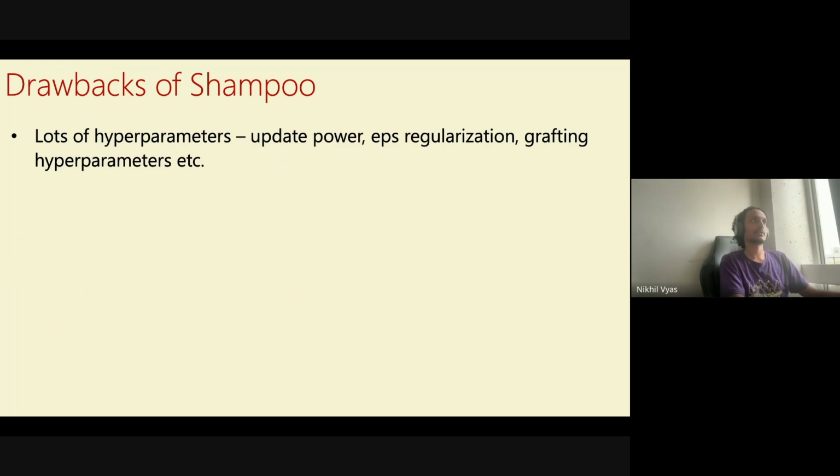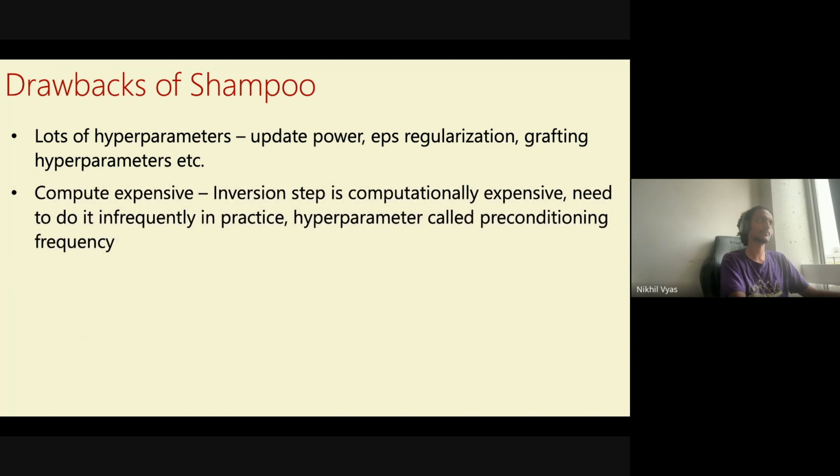Specifically, the first one is that you have a lot of hyperparameters in Shampoo. Like this power update, people try power 4, power 2, and so on. There is an epsilon in regularization. In practice, people do this thing which I did not talk about, called grafting, and you need hyperparameters for that too. So there are really a lot of hyperparameters in Shampoo. That's one thing that you could try to improve.